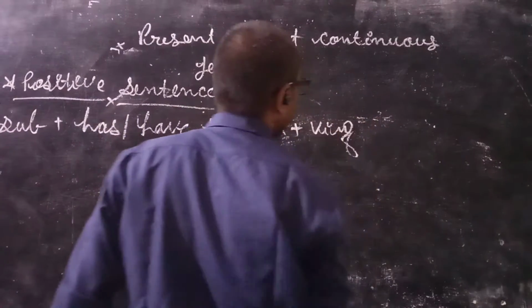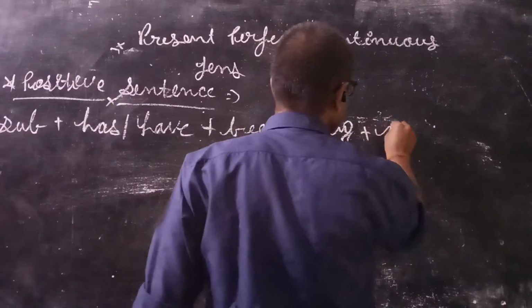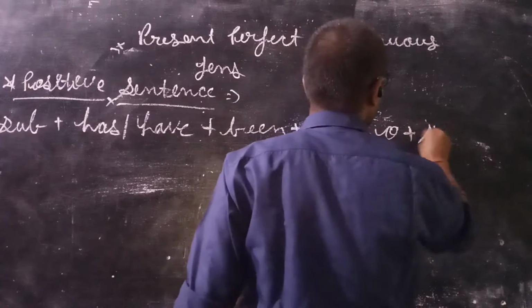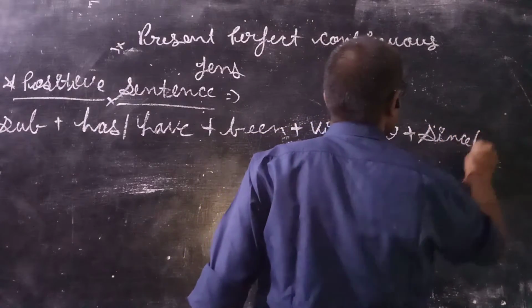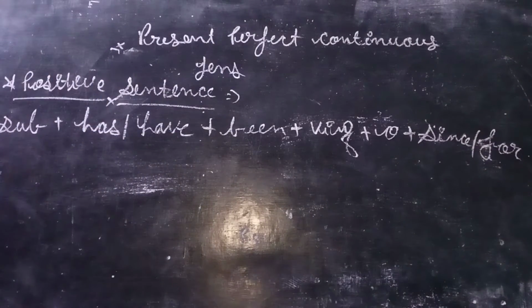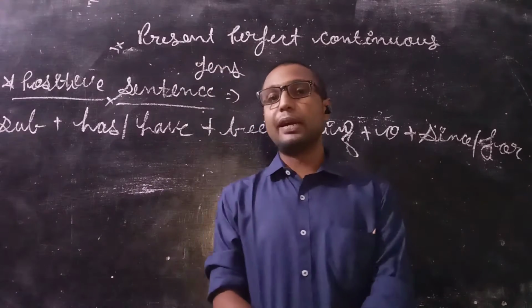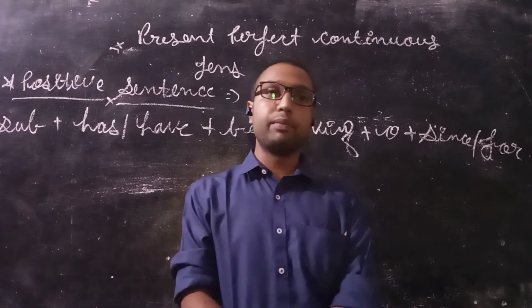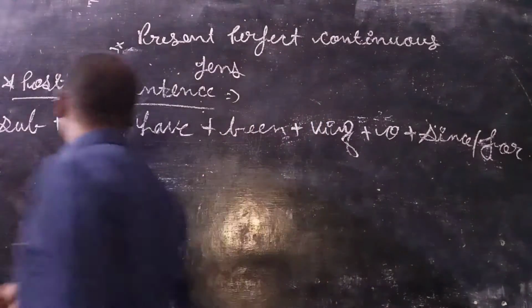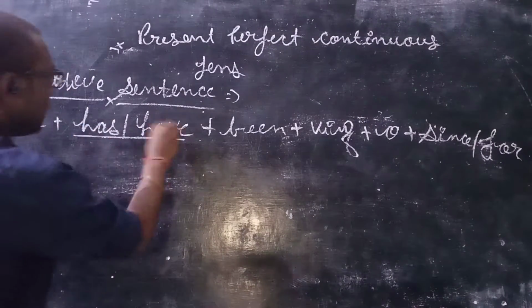We all know what the fourth form of the verb is, that means verb plus ing, plus object, plus since or for, and we all know where we use since and where we use for. When it comes to point of time, this will take since, and when it comes to period of time, this will take for, right? So subject plus has or have depending on the subject.